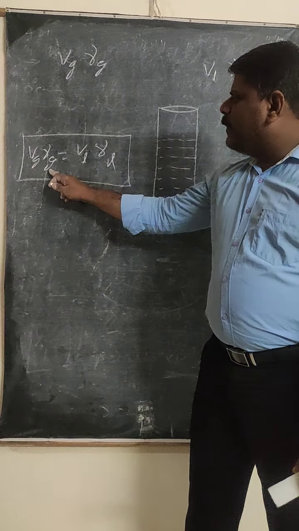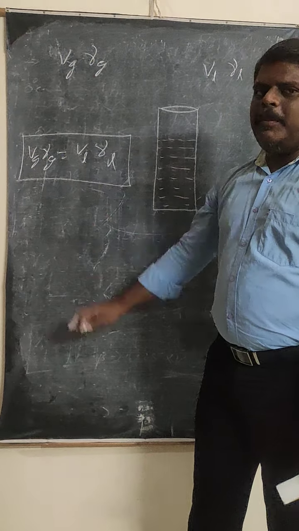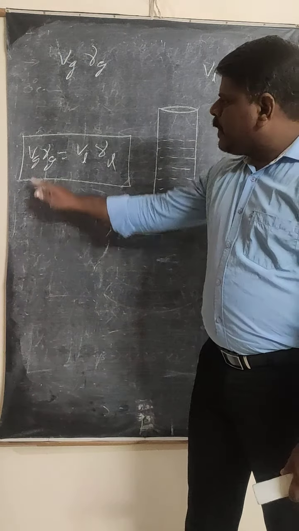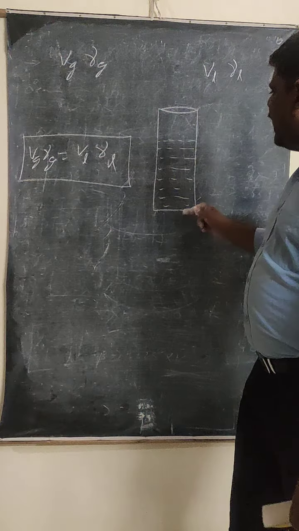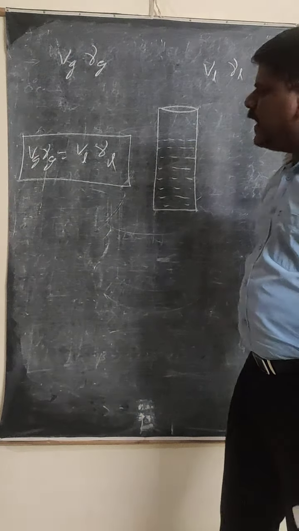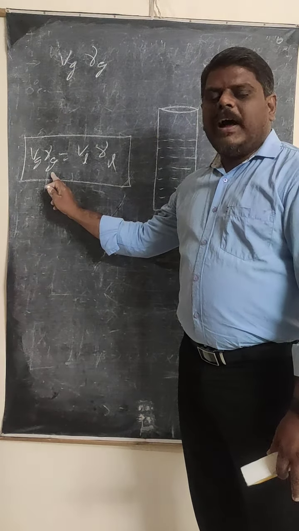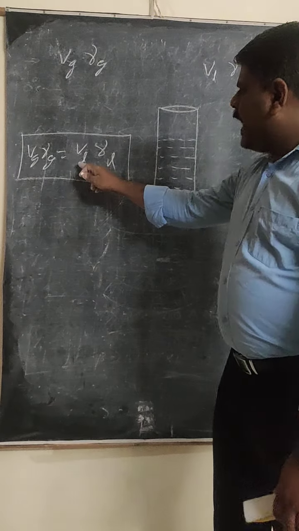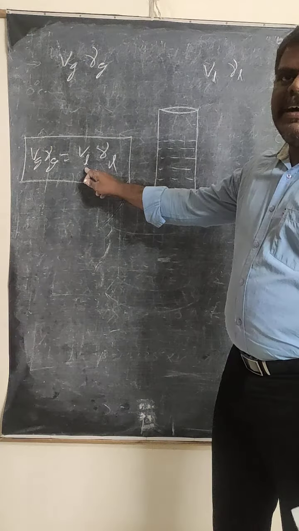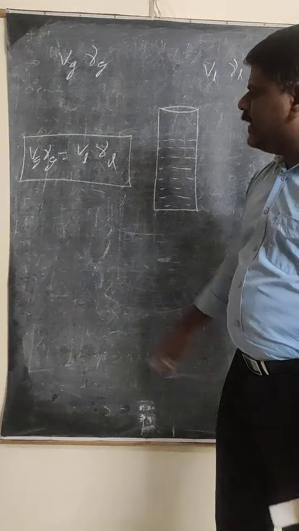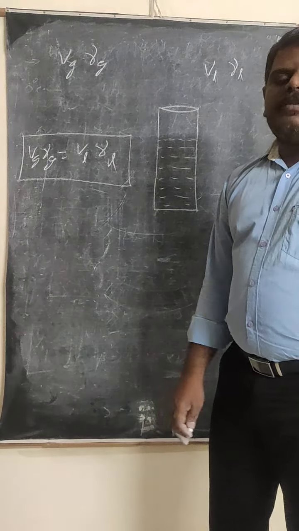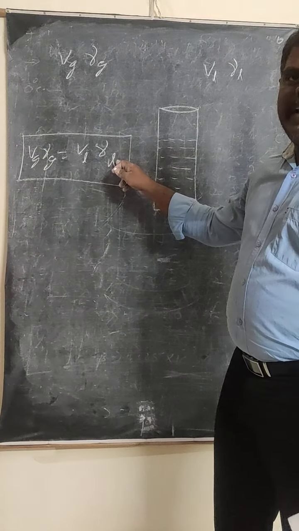Don't be confused here. Vg represents the complete volume of the glass flask. Gamma g represents the volume coefficient of the glass flask, and VL represents the volume of the liquid you are taking. Gamma L represents the volume coefficient of the liquid.